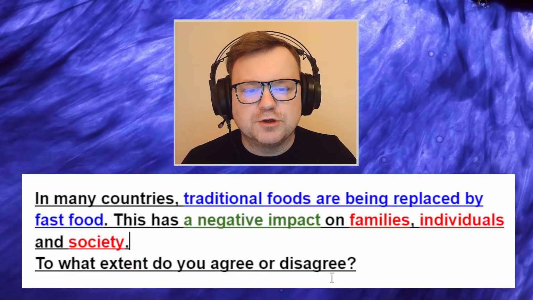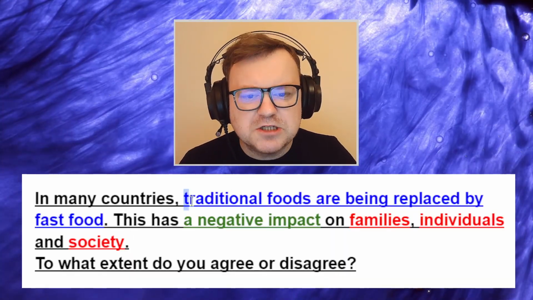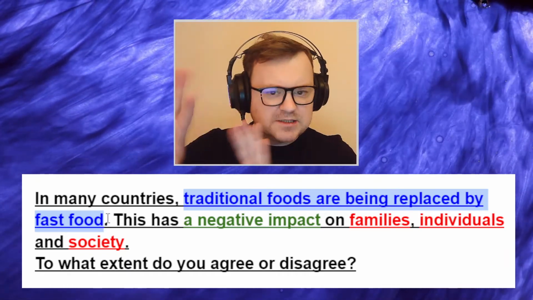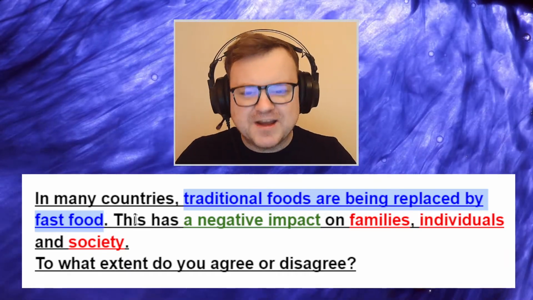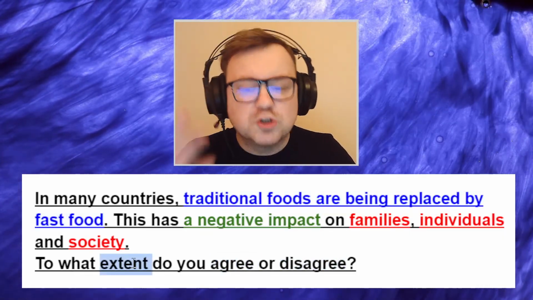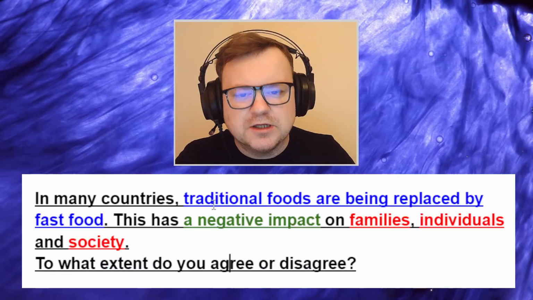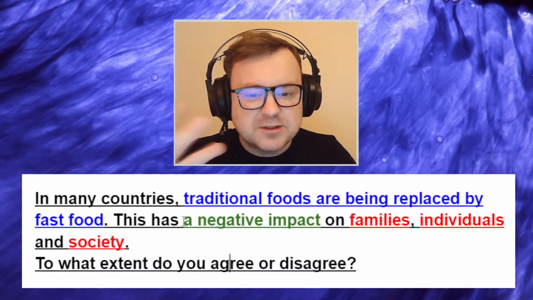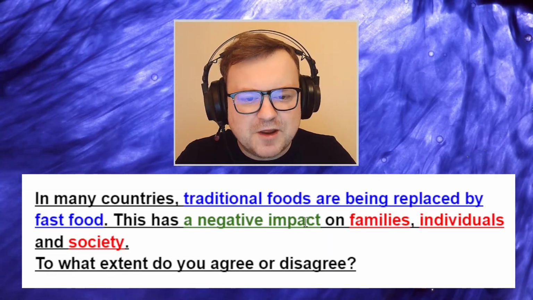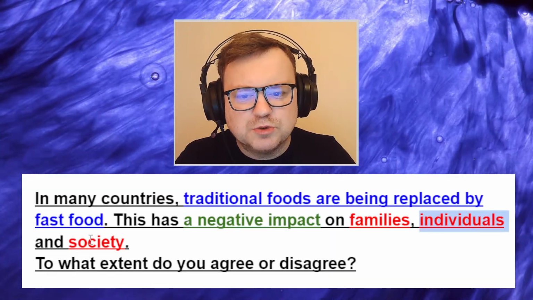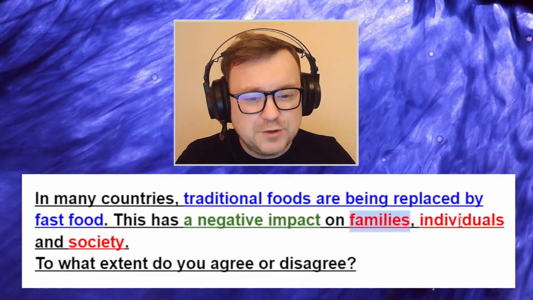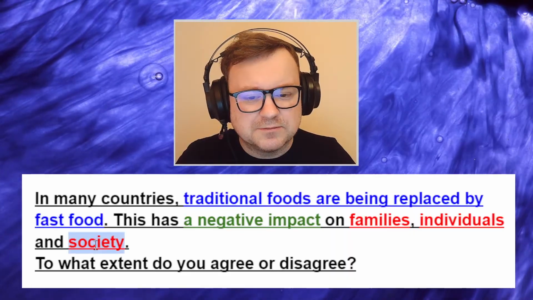To what extent do you agree or disagree? So it is not to what extent do you agree or disagree that traditional foods are being replaced by fast food. This is, in the context of the essay, considered a fact. The thing which you must agree or disagree with, or show to what extent you agree or disagree, is does this, and this is the real essay question, does this have a negative impact on families, individuals, and society? Kind of tricky that you have three things to talk about here.